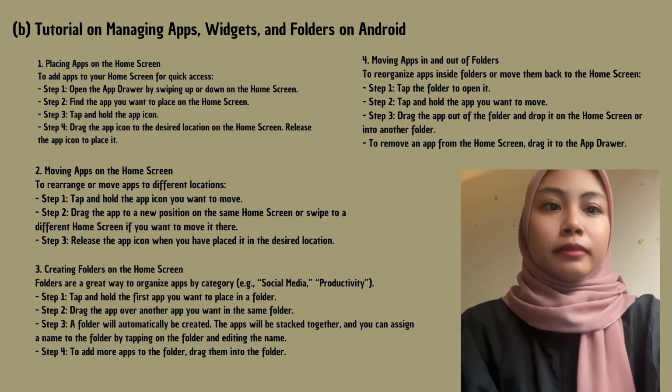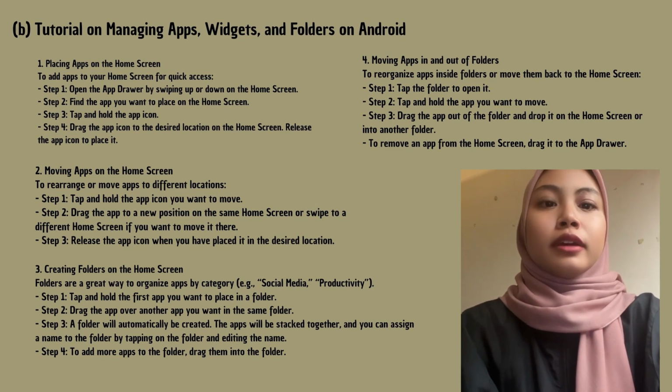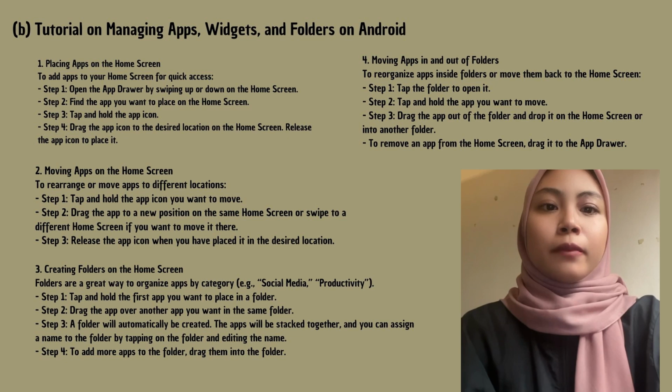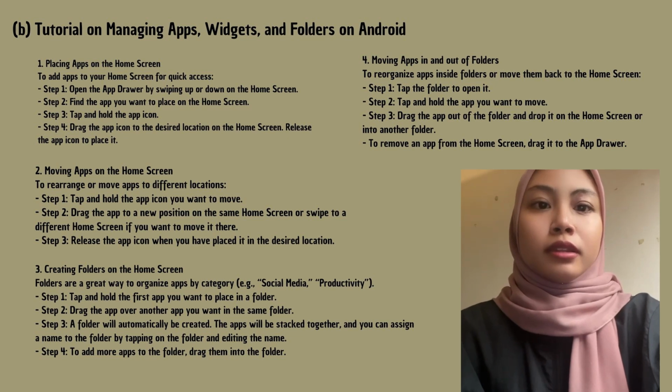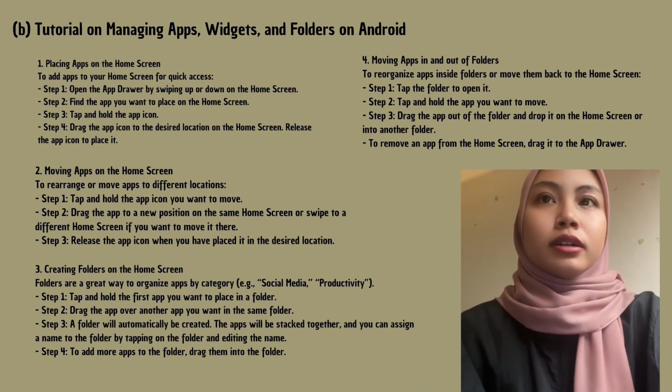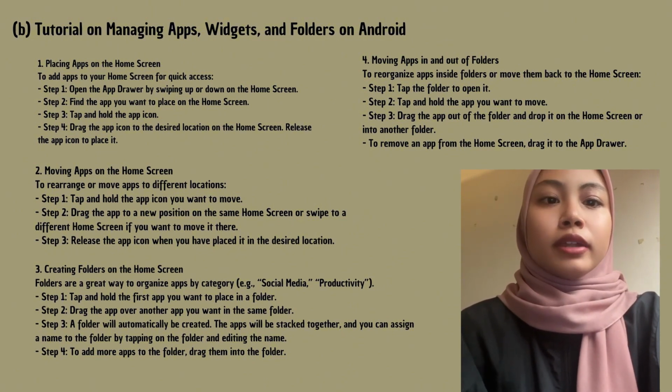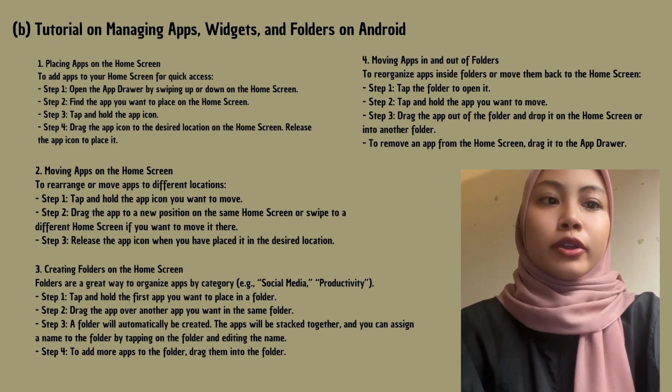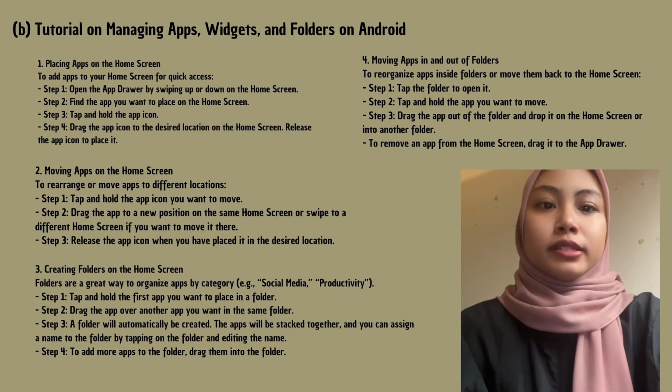Tutorial on managing apps, widgets and folders on Android. First, placing apps on the home screen. To add apps to your home screen for quick access. Step 1. Open the app drawer by swiping up or down on the home screen. Step 2. Find the app you want to place on your home screen. Step 3. Tap and hold the app icon. Step 4. Drag the app icon to the desired location on the home screen. Release the app icon to place it.